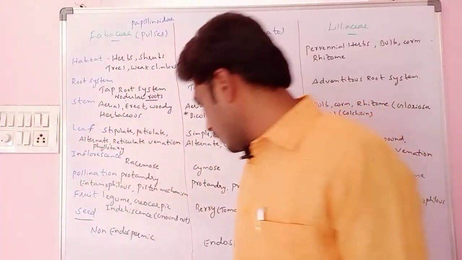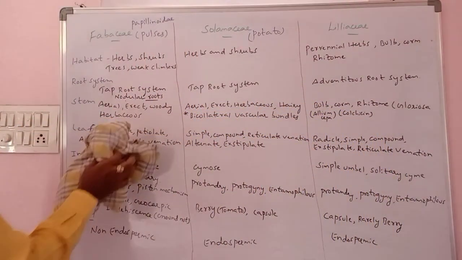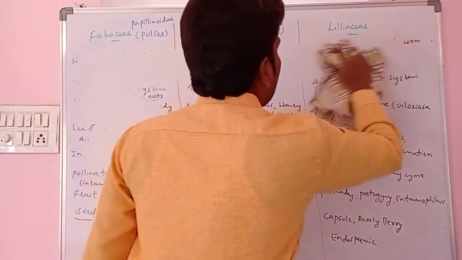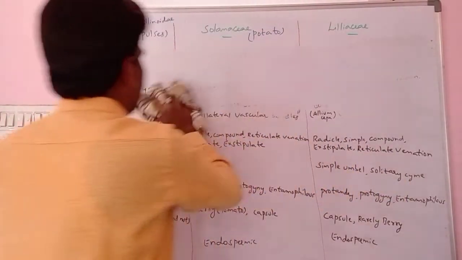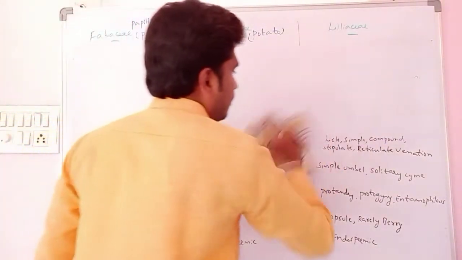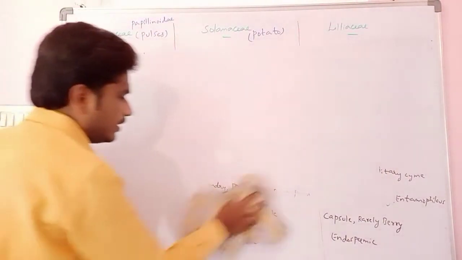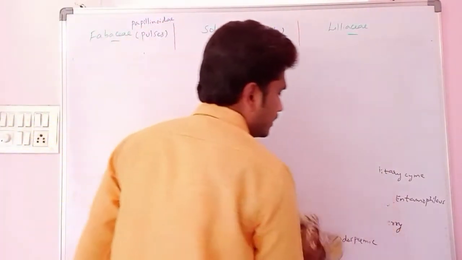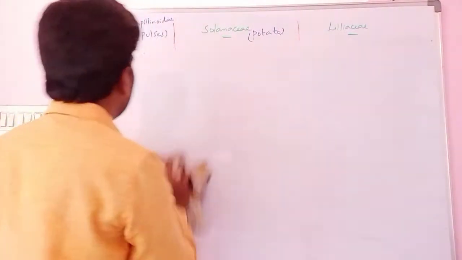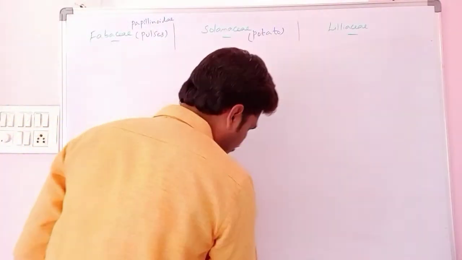Now we will see the floral formula and floral diagram of the Fabaceae, Solanaceae and Liliaceae particularly. The floral formula of the three is somewhat similar. A floral formula and floral diagram will indicate all the characteristics of the three families: how the calyx is arranged, how the corolla will be, how the androecium, how the gynoecium, how the flower is. All can be indicated with the help of the floral formula only.